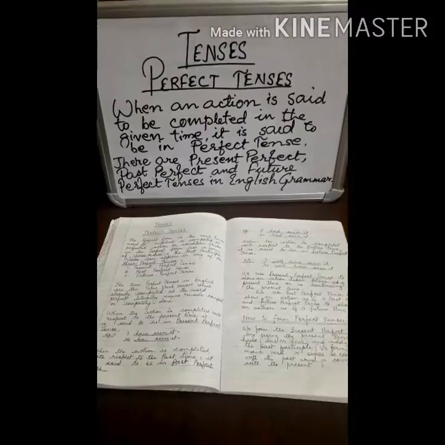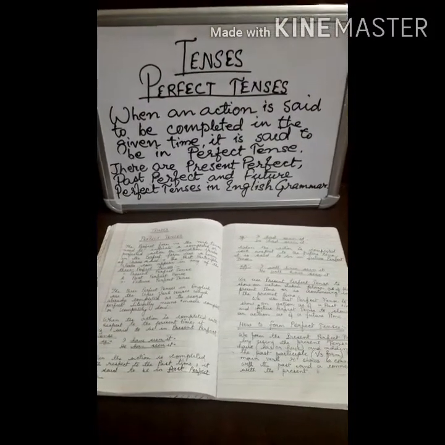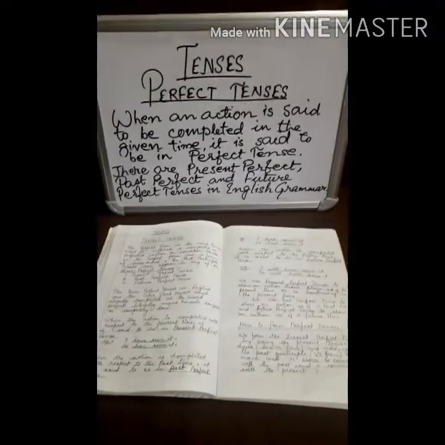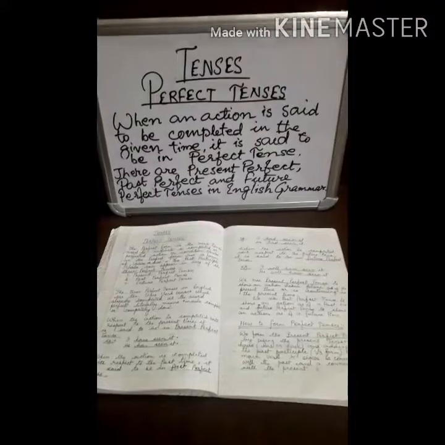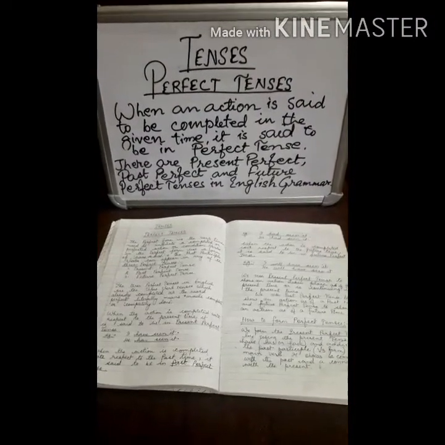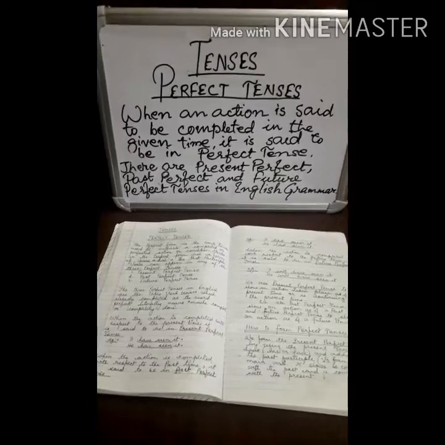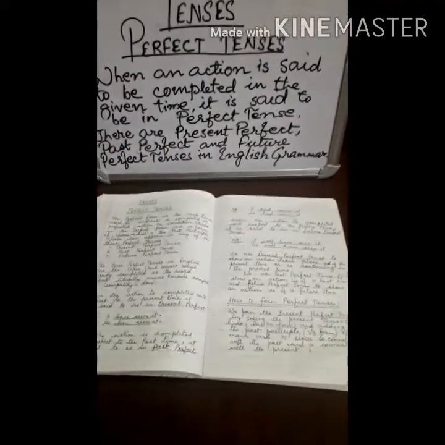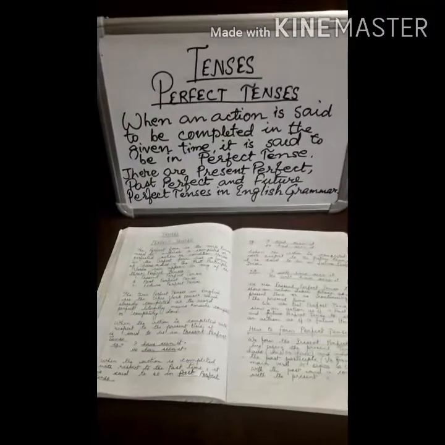You might have seen many people speaking a sentence, or speaking to a person in English, who don't use the correct form of tenses. If they have to use present tense, they use past tense, and if they have to use past tense, they use future tense.